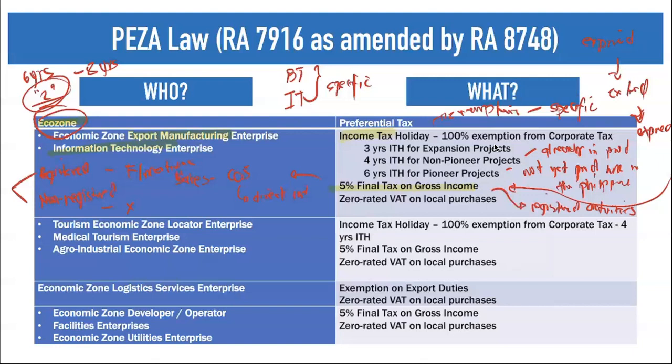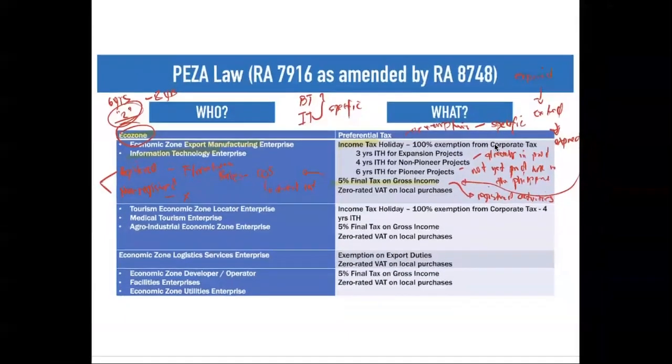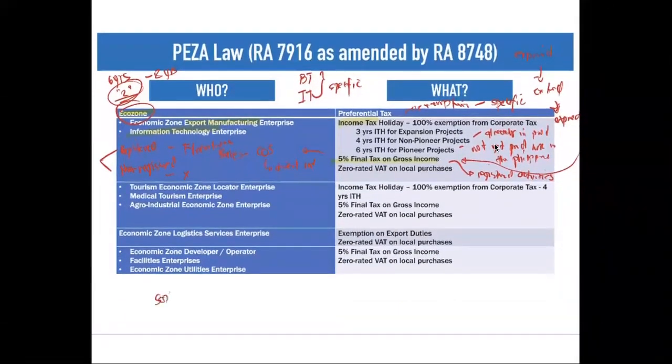Now, sir, what if we cannot segregate those? If you cannot segregate it, then you properly allocate it between registered and unregistered activities. So, for example, you have your sales registered, sales unregistered, and then suddenly you have your cost of sales. You cannot segregate it. So let's say your sales registered is 10 million, sales unregistered is 2 million, and then your total cost of sales is 1 million pesos.